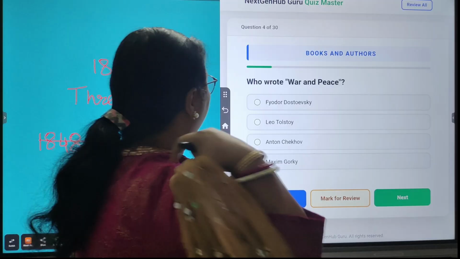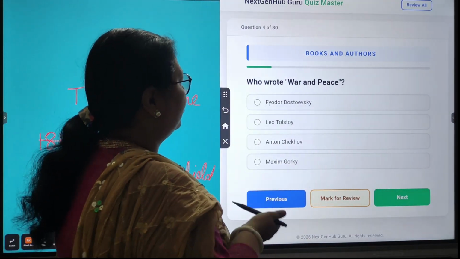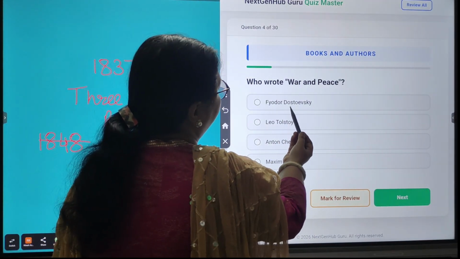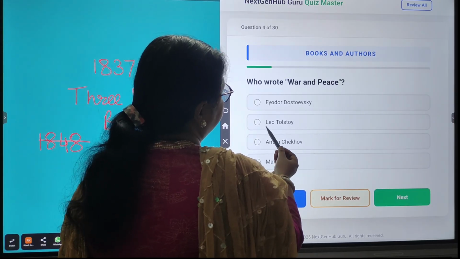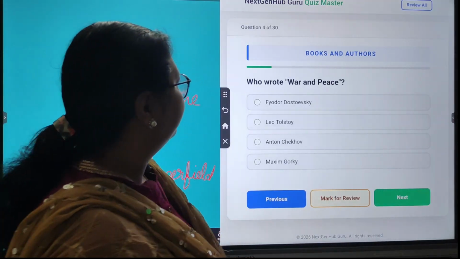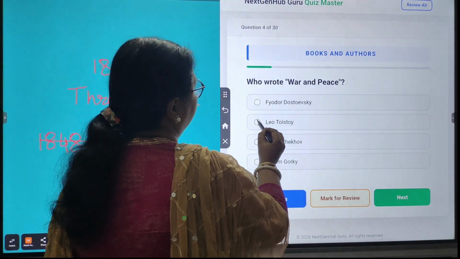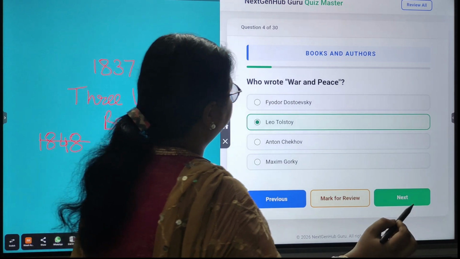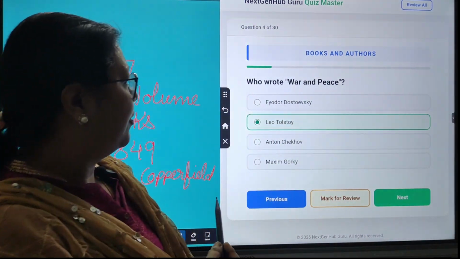Next. Who wrote War and Peace? The options are Fyodor Dostoevsky, Leo Tolstoy, Anton Chekhov, Maxim Gorky. So the correct answer is Leo Tolstoy. And it is a historical novel.